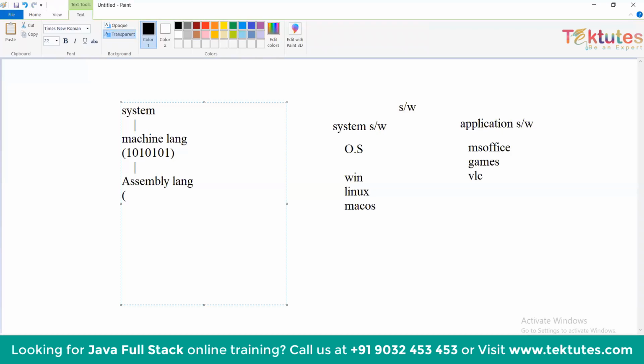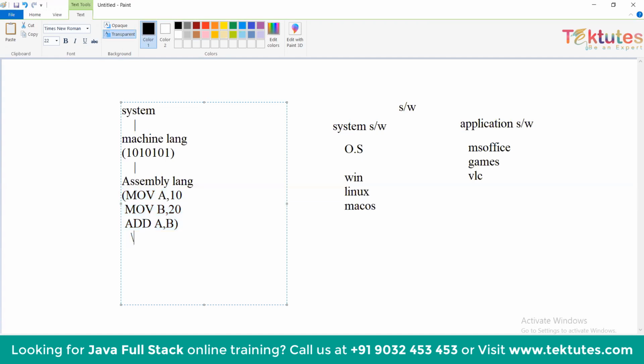For example, if I want to perform an addition, I can say move A comma 10. The value 10 is stored in A. Move B comma 20. The value 20 is stored in B. And for addition, we need to write add A comma B. So for adding two values, I have written three instructions. If you want to add two values again, three instructions must be written again. So in this process, the length of the code is increasing, which is bad.